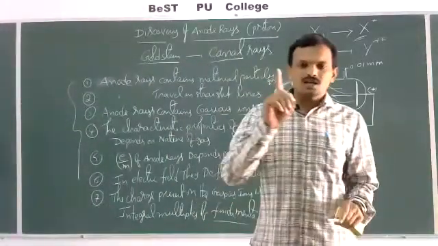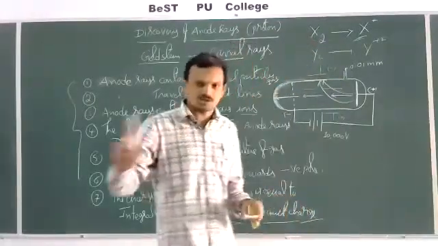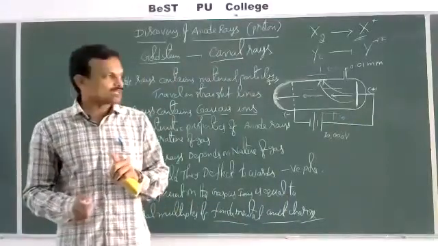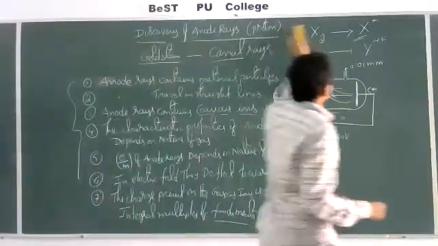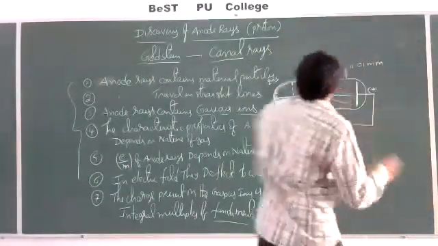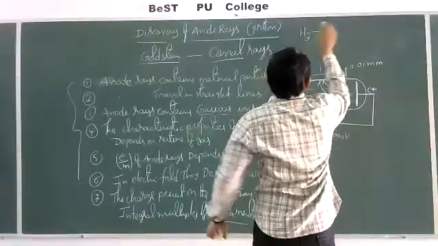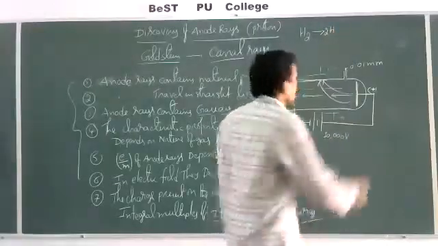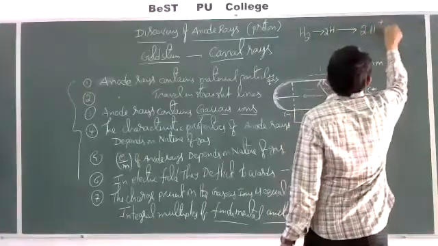Cathode rays consist of electrons irrespective of the nature of the gas taken in the discharge tube, always fixed. But anode rays do not always contain protons. Anode rays contain protons only when the gas taken in the discharge tube is hydrogen. See, if you take hydrogen, hydrogen splits into two hydrogen atoms, and then these hydrogen atoms undergo ionization as 2H plus 2 electrons.